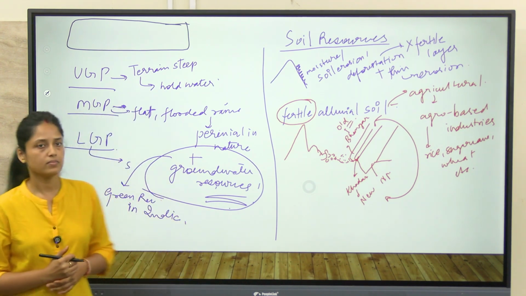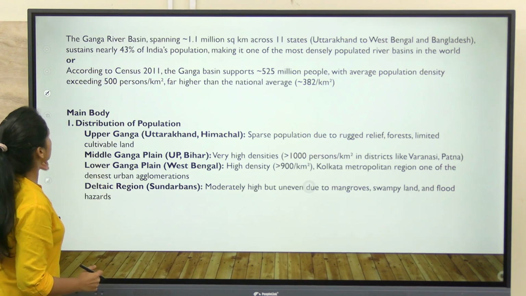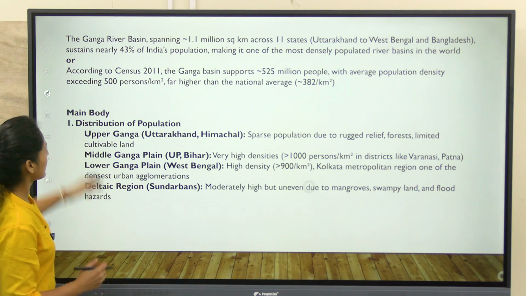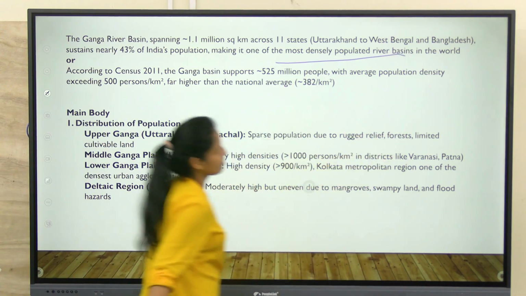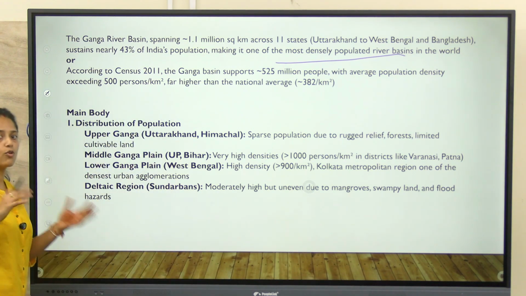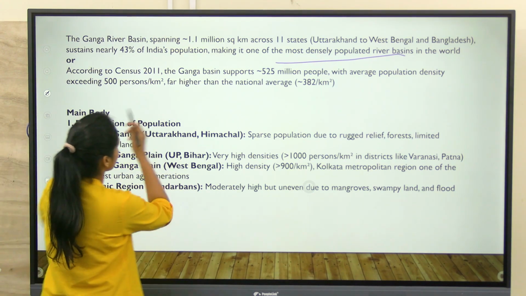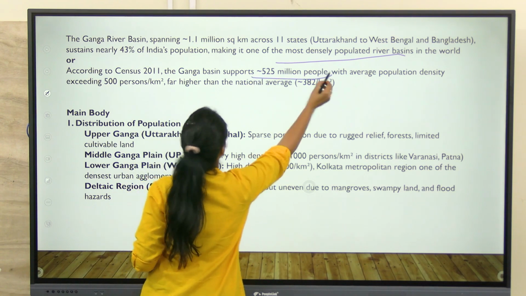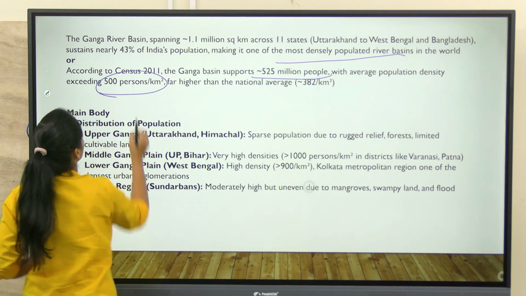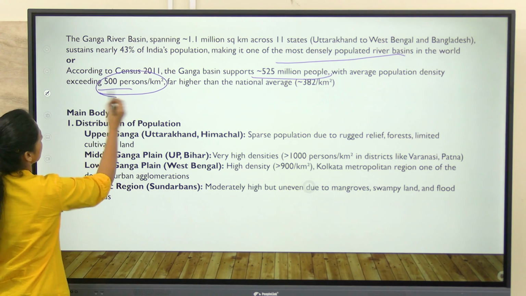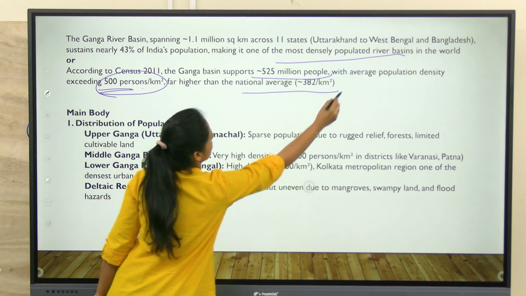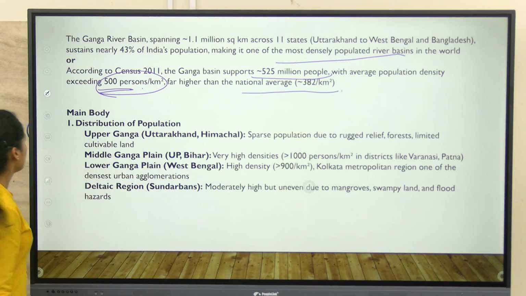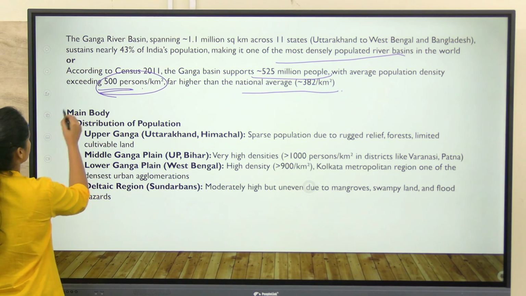Okay. So, let's start. You can start by saying that Ganga Basin is the most densely populated river basin in the world, and if you know the fact or figure, you can write the density also. That on an average, the density is 500 persons per kilometer square, which is more than the national average. Okay. Now, coming to the main body.